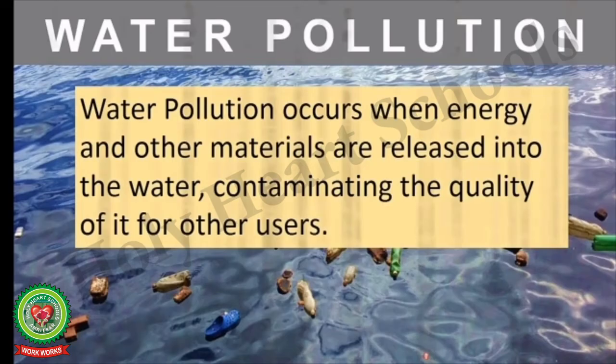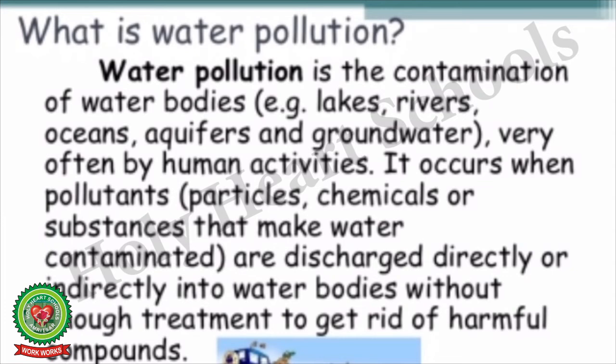Now let us study the sources of water pollution. Water pollution occurs when energy and other materials are released into the water, contaminating, that is making dirty or polluted, the quality of it for other users. Thus, children, what is water pollution? We have already studied that water pollution is the contamination of water bodies.